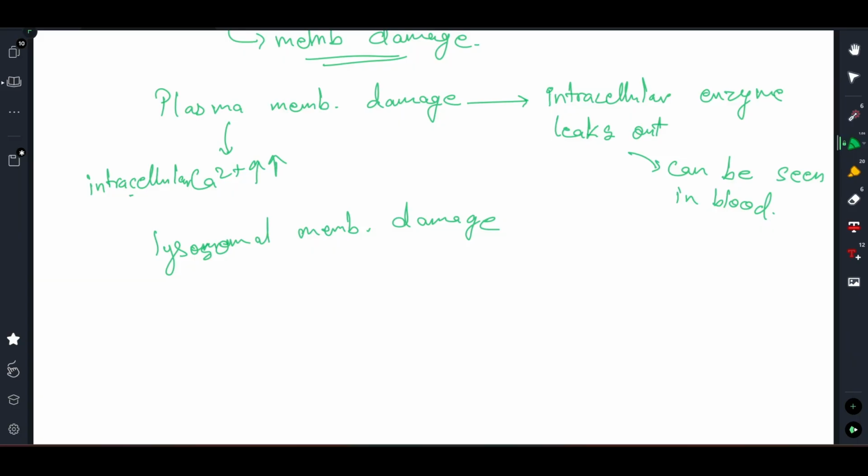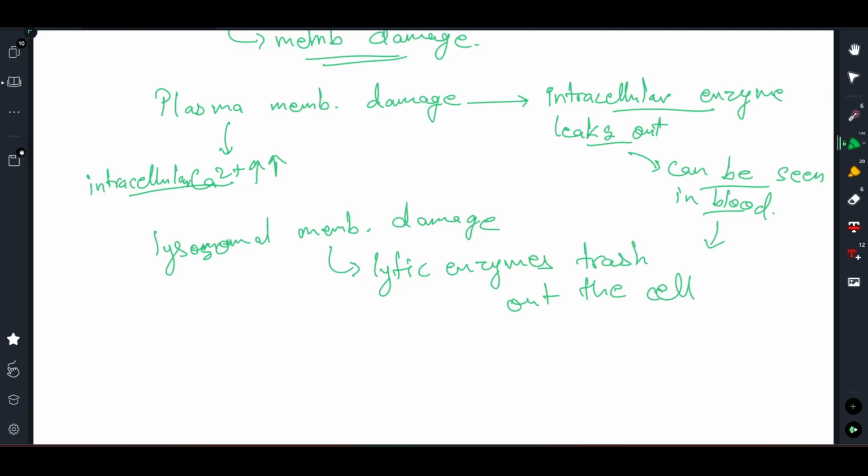Plasma membrane damages, intracellular calcium increases. Also intracellular enzymes leak out, which will lead to an important diagnostic modality where you can see these enzymes in the blood. And if the lysosomal membrane damages, then lytic enzymes trash out the cell.